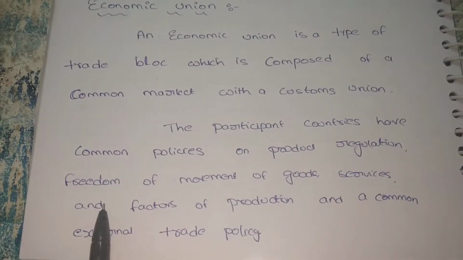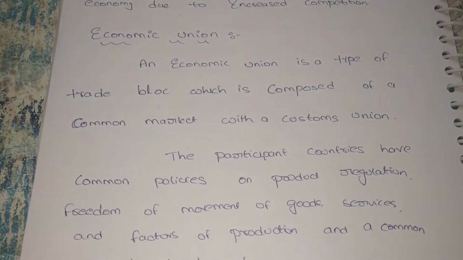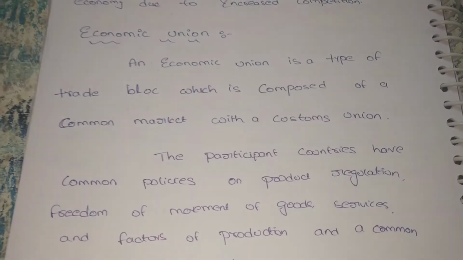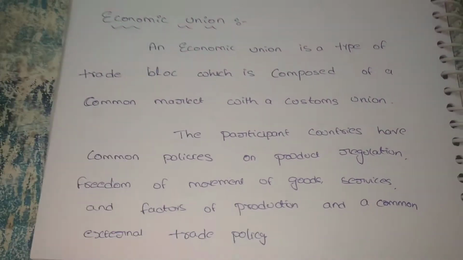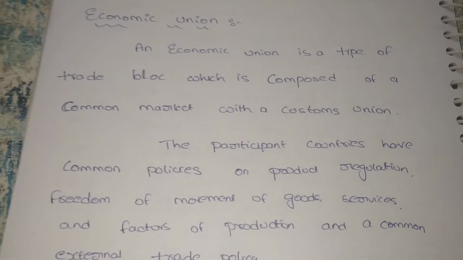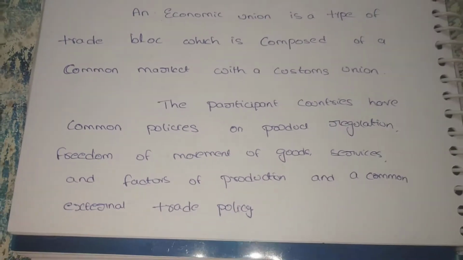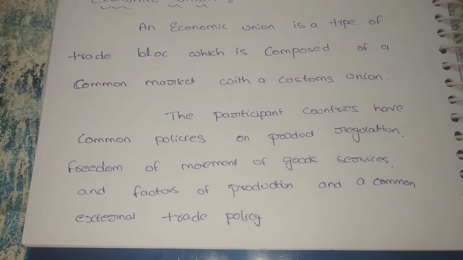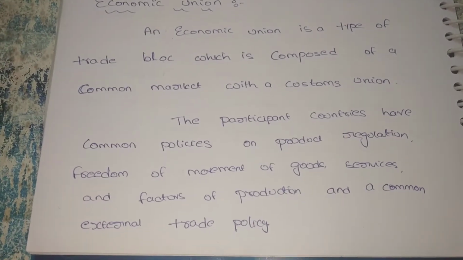There is a freedom for movement of goods. Movement means exchanging from one country to another country. In the exchanging of goods and services also there is freedom. Non-participating countries have so many restrictions. We have to fill so many forms and take permission. But those countries who come together to form a common union don't have to follow these. They have common policies on factors of production and a common external trade policy, which means they form one set of rules and regulations, the trade policies.